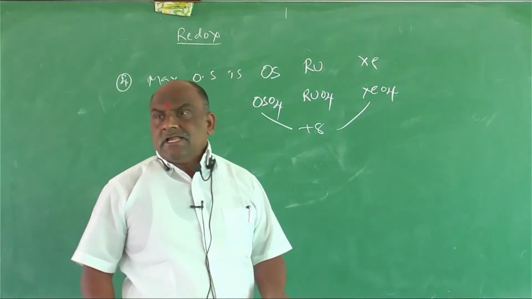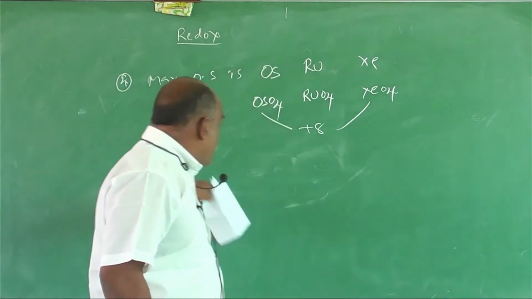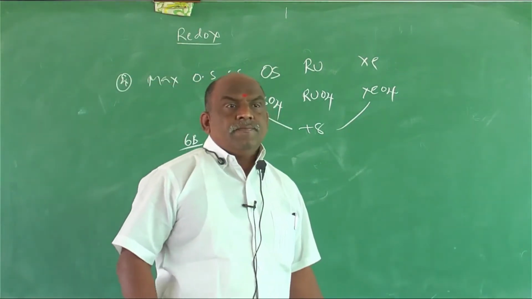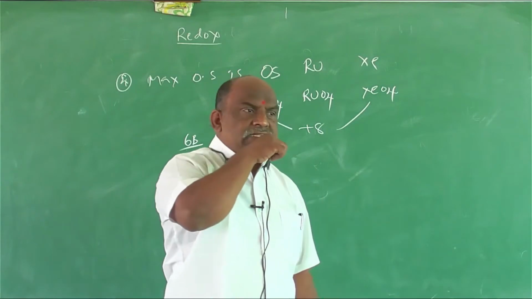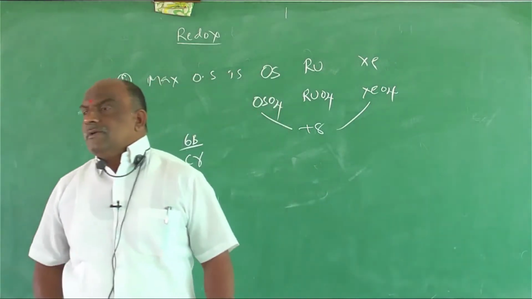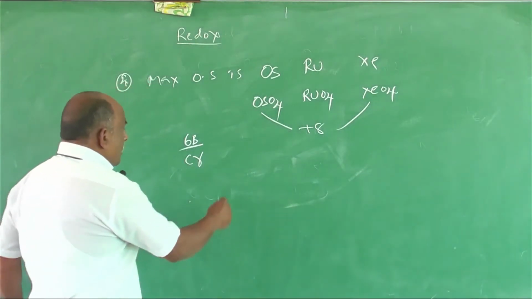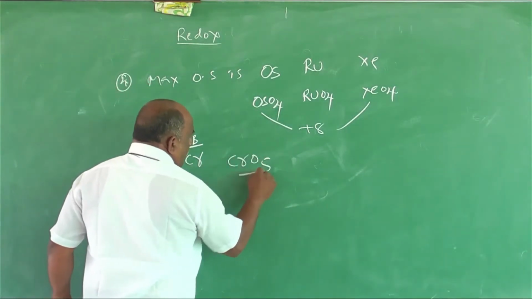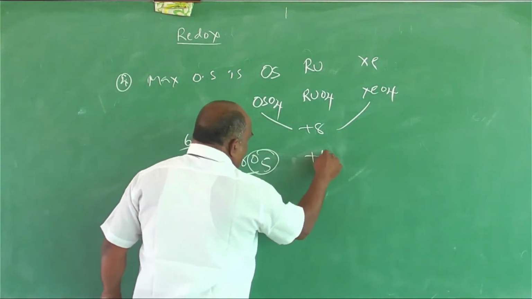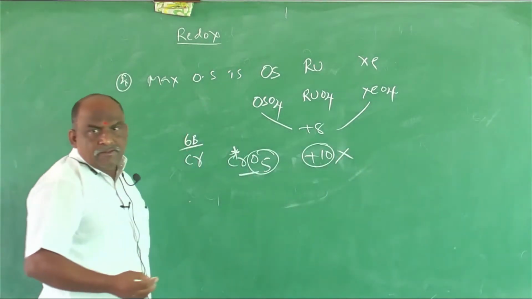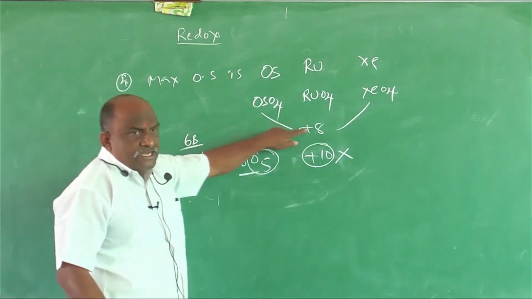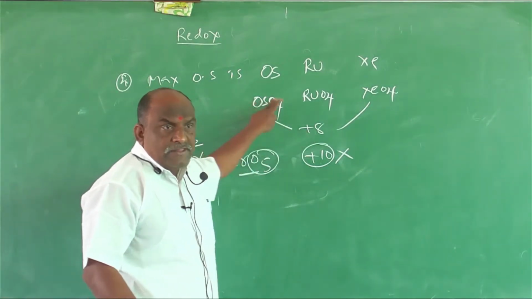If the oxidation state exceeds its group number, then the one and only universal reason, as I said in the last class, is the formation of a peroxy bond. So what is the question here? CrO5, what will be the oxidation state of chromium? According to our calculations we will get +10, but +10 is wrong. The +10 oxidation state does not exist. Maximum +8 only, and that too only for 3 elements.